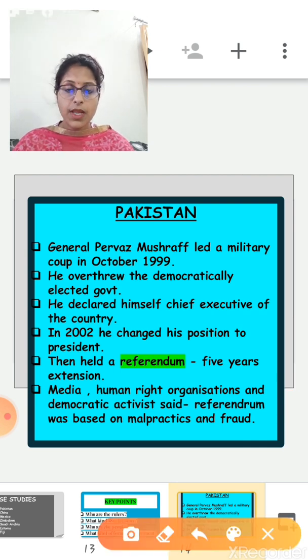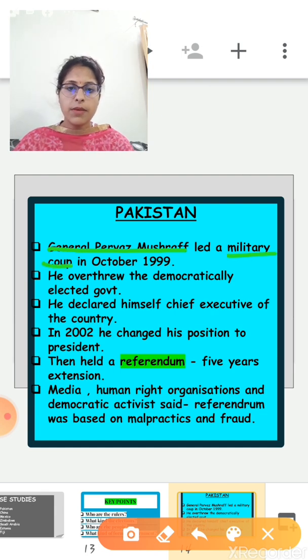So, in Pakistan, General Pervez Musharraf. Who was he? General Pervez Musharraf, basically, he was a Pakistani politician and he was the 10th president of Pakistan from 2001 until 2008. So in Pakistan, General Pervez Musharraf led a military coup.